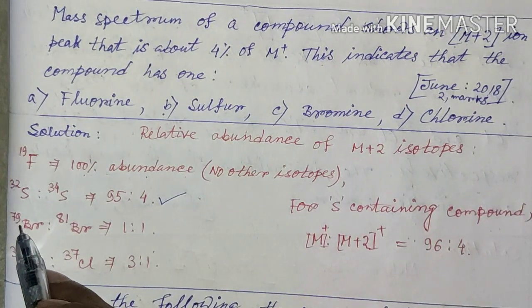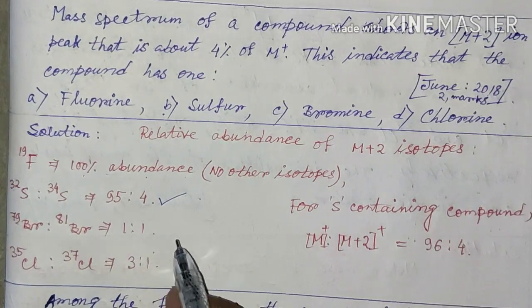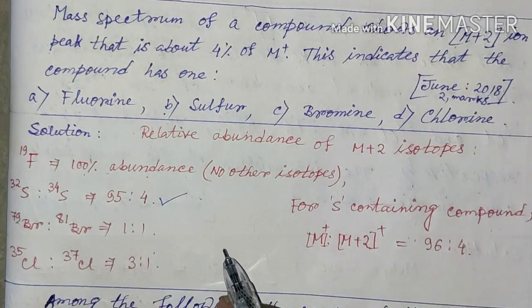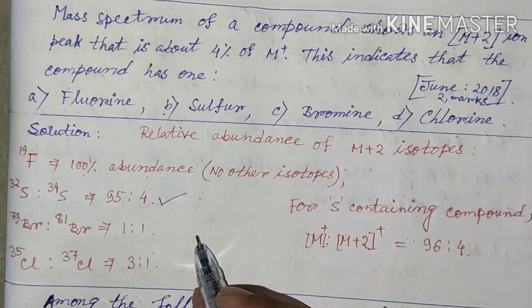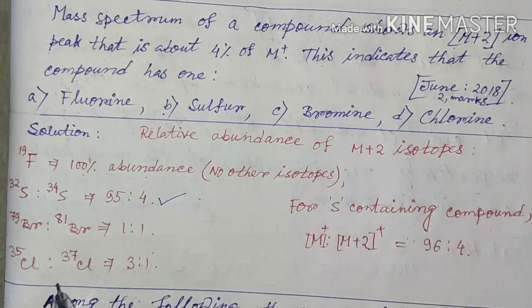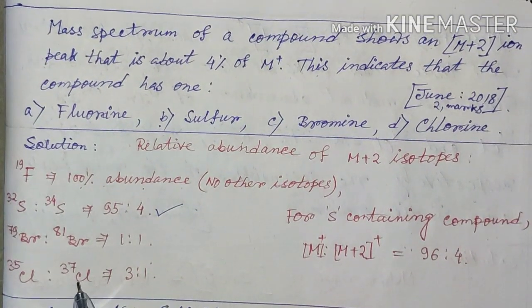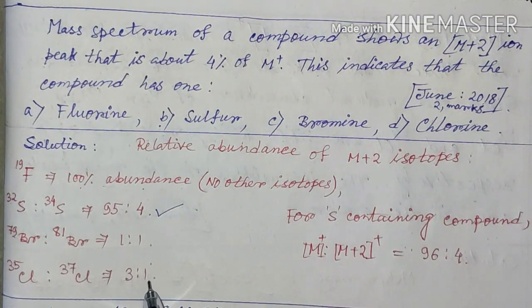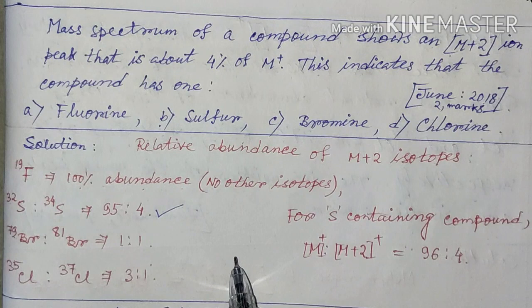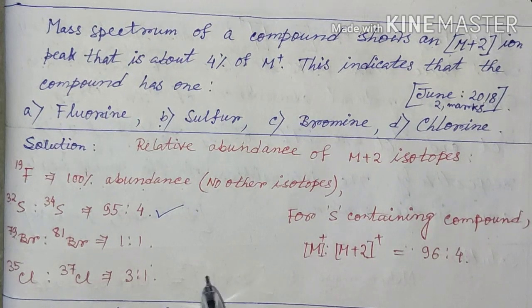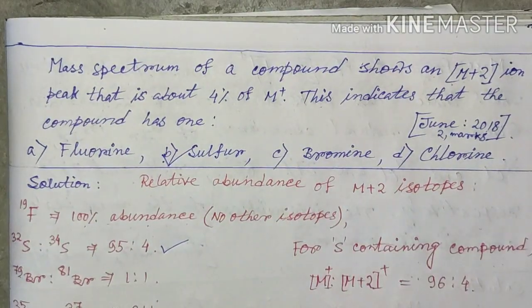Now in the case of bromine, the 79 and 81 isotopes exist as 1:1. So the M and M+2 ion peaks will be observed in the ratio of 1:1. In the case of chlorine, since chlorine-35 and chlorine-37 exist in the ratio of 3:1, the M ion peak and M+2 ion peak will exist in 3:1 ratio. So sulfur is the atom that the molecule contains.